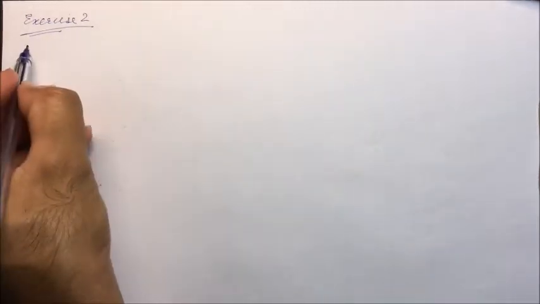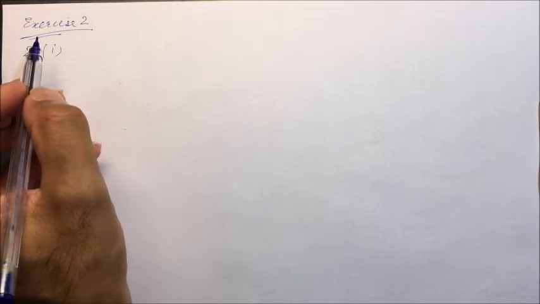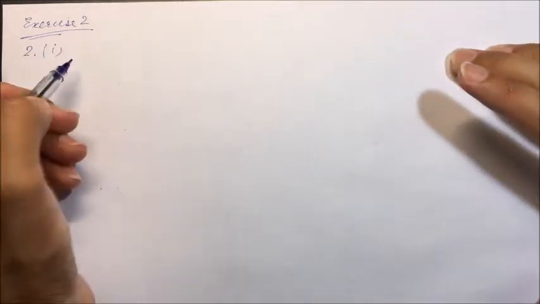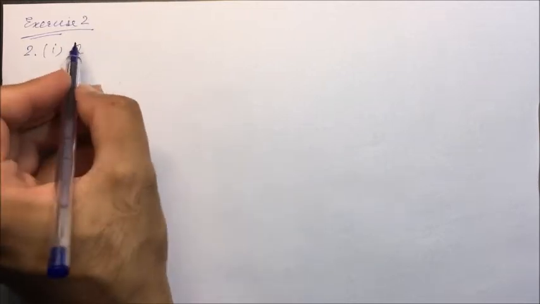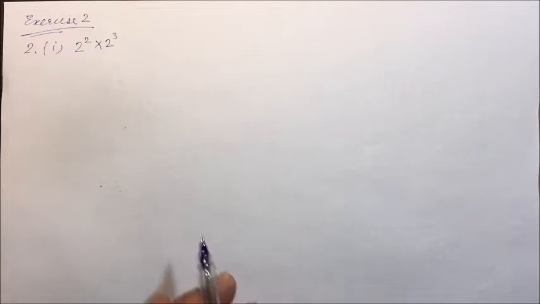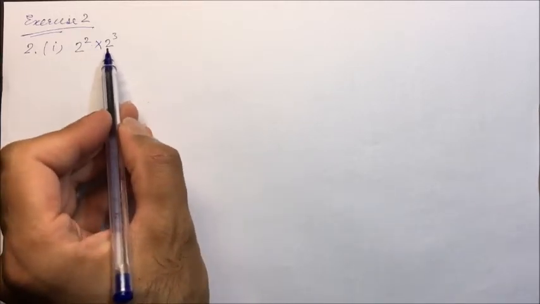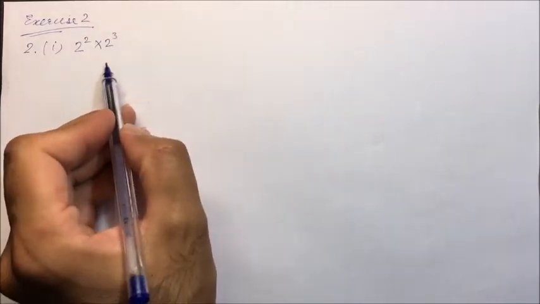I'll be taking the second question first. It is 2 raised to power 2 into 2 raised to power 3. So here we'll be using the third law.